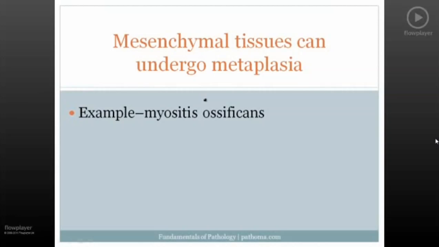So what happens in myositis ossificans? Well, in myositis ossificans, inflammation of the skeletal muscle results in a metaplastic production of bone within the skeletal muscle. Now, why would the skeletal muscle be inflamed? It's usually due to trauma. So a patient undergoes trauma of the skeletal muscle, and when the skeletal muscle is healing, there's a certain degree of inflammation, and as part of that healing, the skeletal muscle actually converts into bone, and some bone is produced within the skeletal muscle. That's called myositis ossificans, and that is relatively high yield as well.